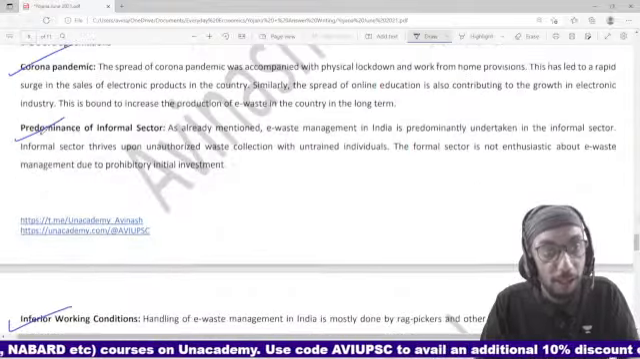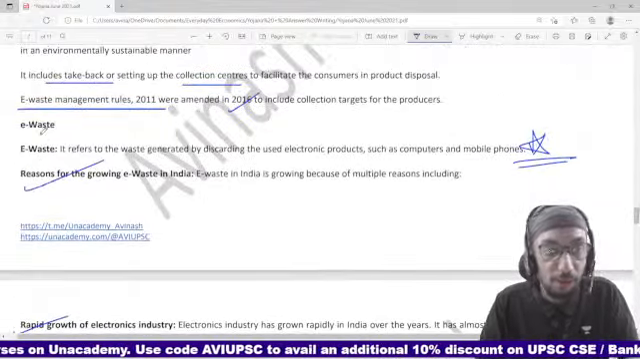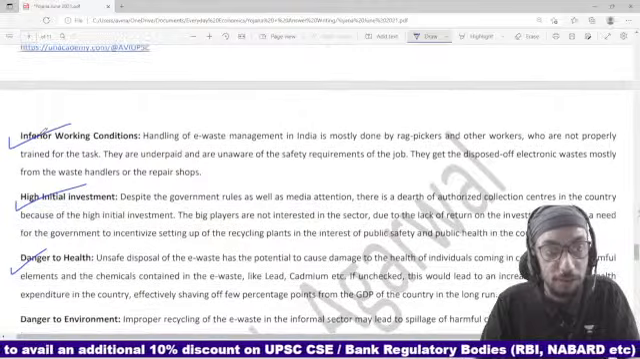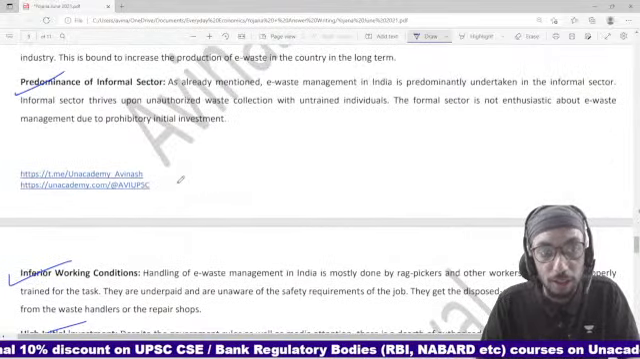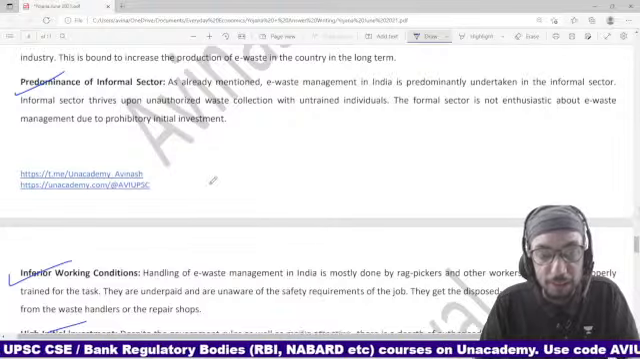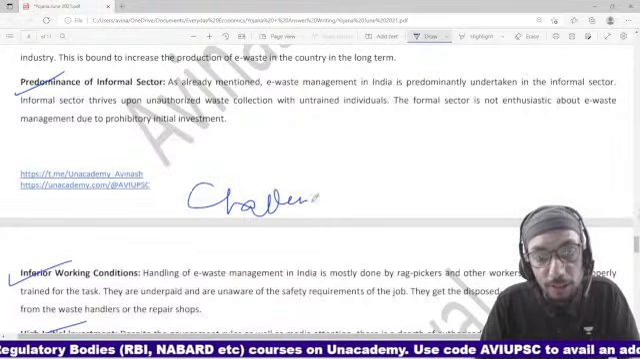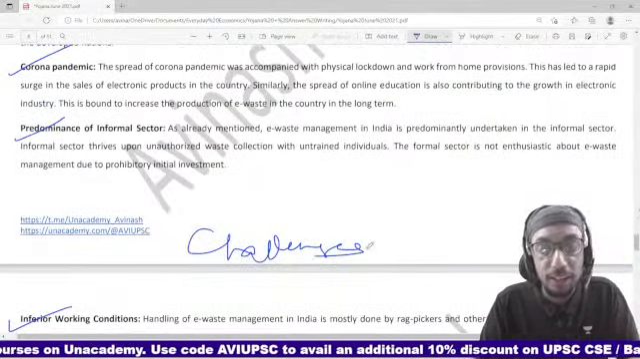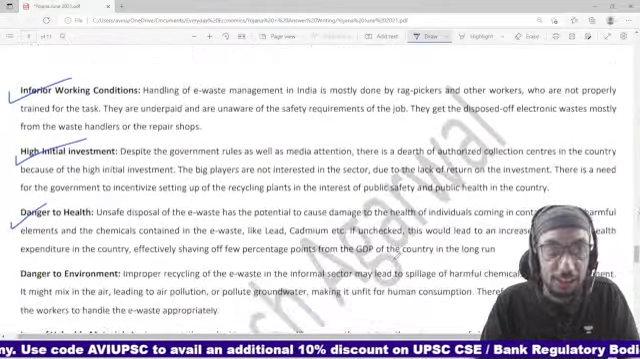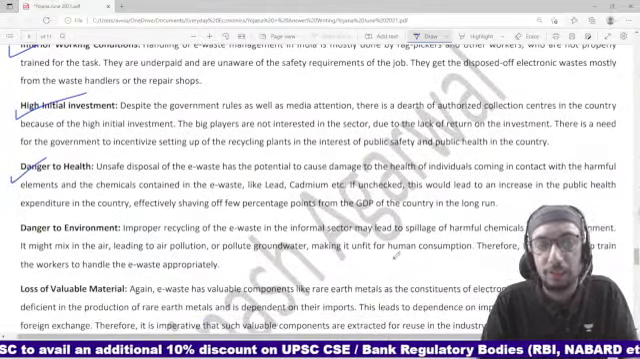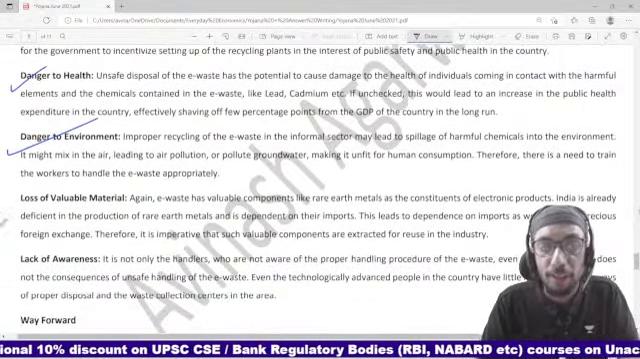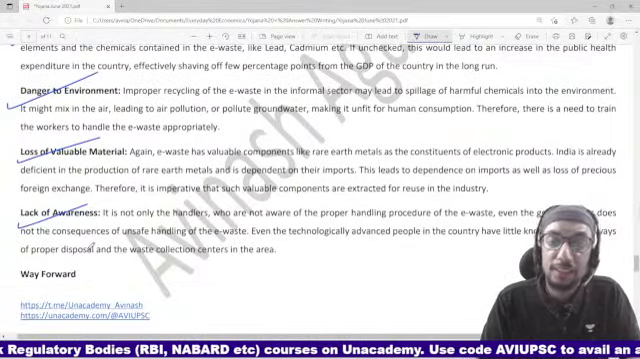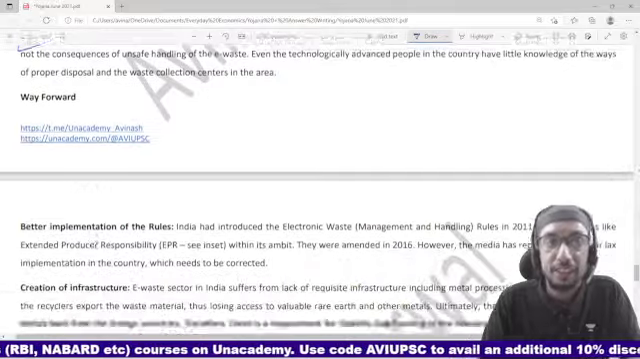Danger to health. Okay, so what we are discussing is reasons for growing, right? Now these are not really reasons for the growing, these are the hazards related to this. These are the problems, I may say. These are the challenges associated with the informal sector, right? Going down, we are discussing challenges. So inferior working conditions, high initial investment, danger to health, danger to environment, loss of valuable material, lack of awareness. Okay, so these are the challenges associated with the e-waste sector, my friends.